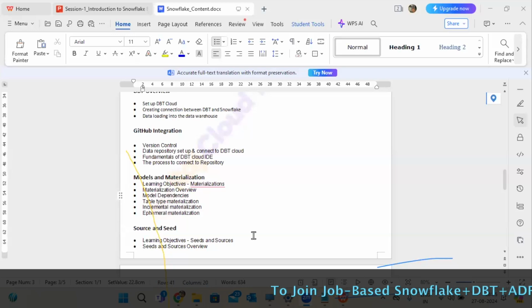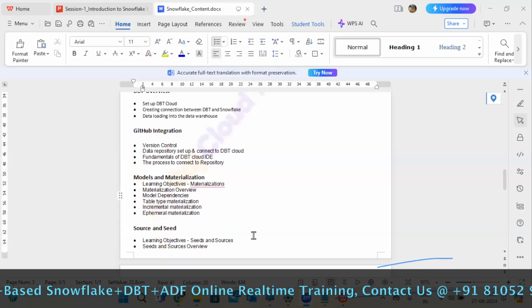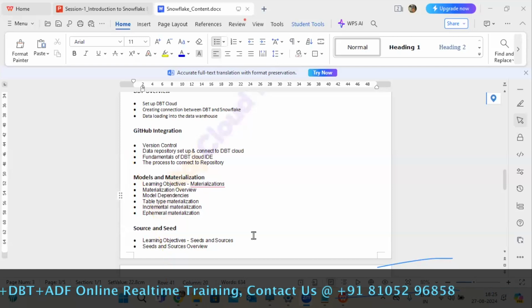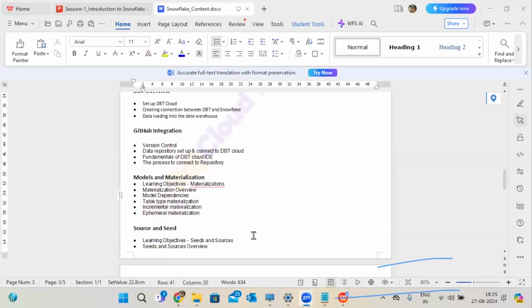Apart from Azure, I have AWS. I also worked as a SQL Server DBA for around 6.8 years. Other than that, I have Azure Security for 3 years. So I have these skills.